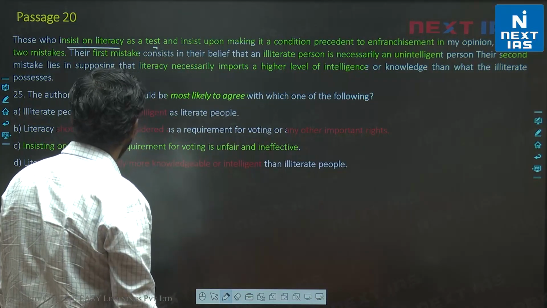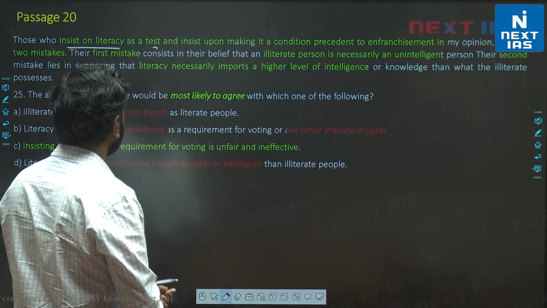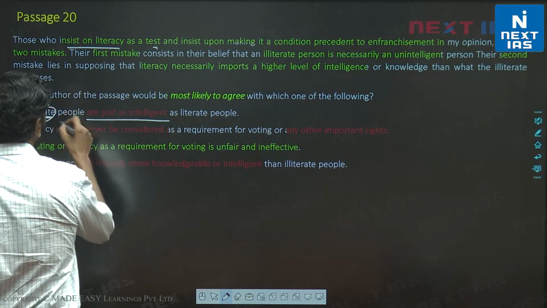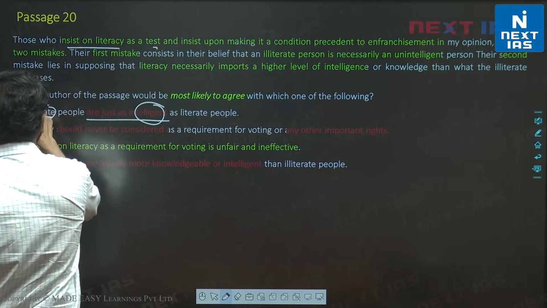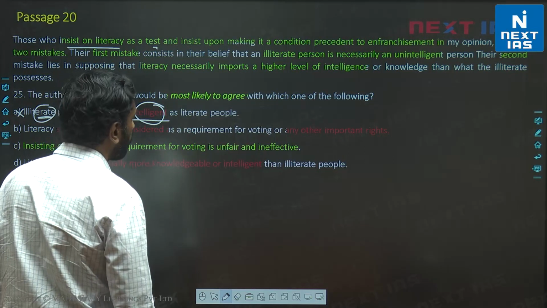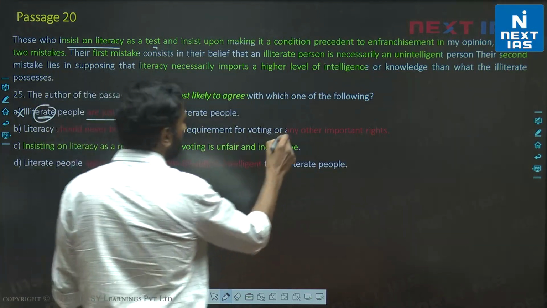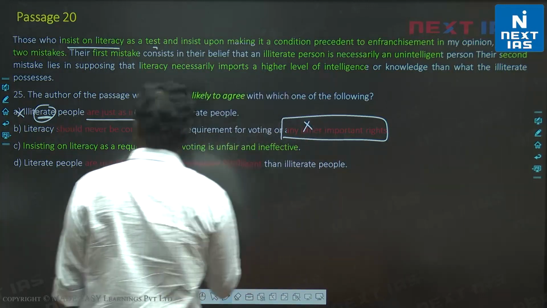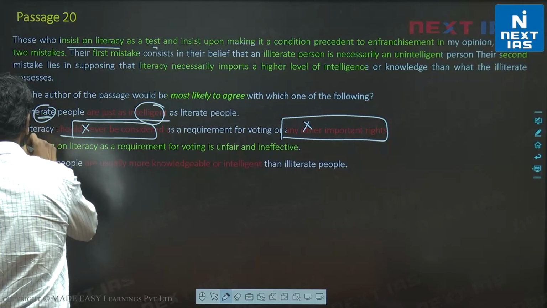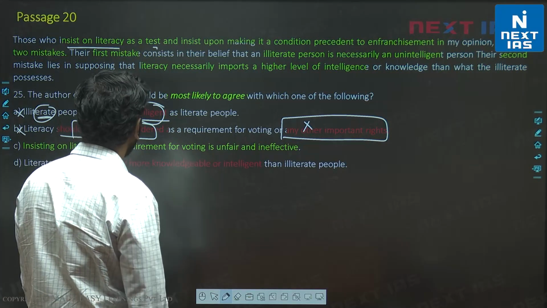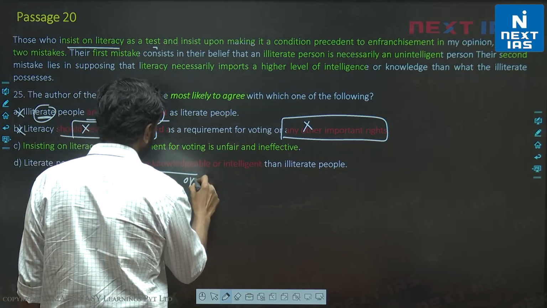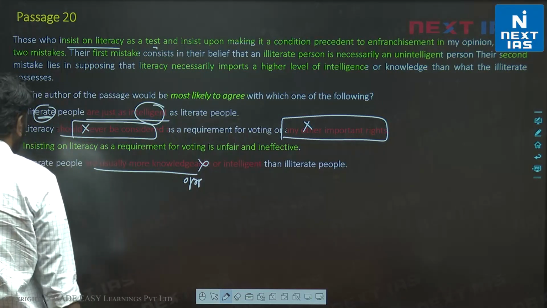Okay. Now let's look at A. Illiterate people are just as intelligent as literate people. This is actually opposite of the passage. The author is not trying to say anything about whether literacy and intelligence have any connection. So A is incorrect. B. Literacy should never be considered as a requirement for voting or any other important rights. Now, any other important rights is not discussed. Literacy should never be considered is extreme and invalid. Right? Let's look at D. Literate people are usually more knowledgeable or intelligent. So this is completely opposite. This is invalid. And let's look at C.